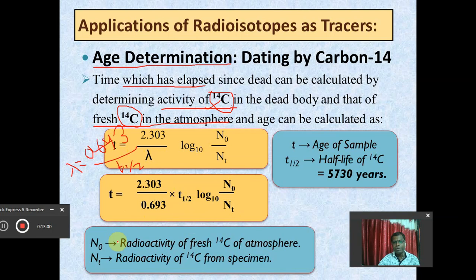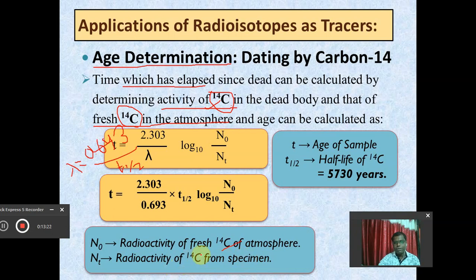Here n0 is the radioactivity of fresh C14 of the atmosphere, so this value definitely remains constant. And nt is the radioactivity of C14 from the sample, from the specimen, from the dead body.